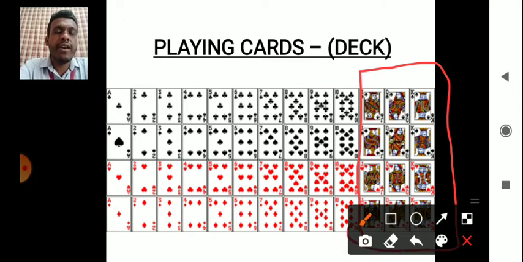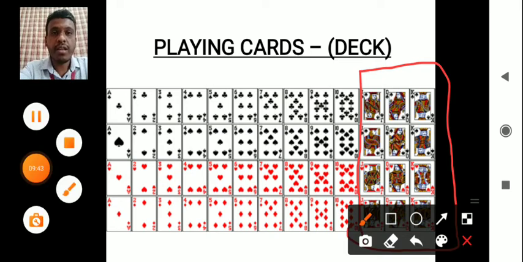You have 3, 3, 3, 3, that is 12. 3 into 4 equal to 12. 3 cards in each set. Total number of sets are 4, so 3 into 4 is 12 cards. Okay, total 4 jacks, 4 queens, 4 kings, 4 aces, so and so on. Okay, so this is the concept of playing cards, because your playing cards problems are based upon this. You should know this basics. So now let us start with some numerical problem.